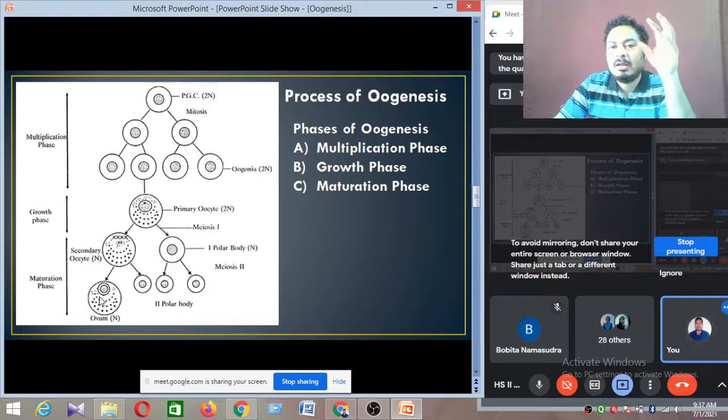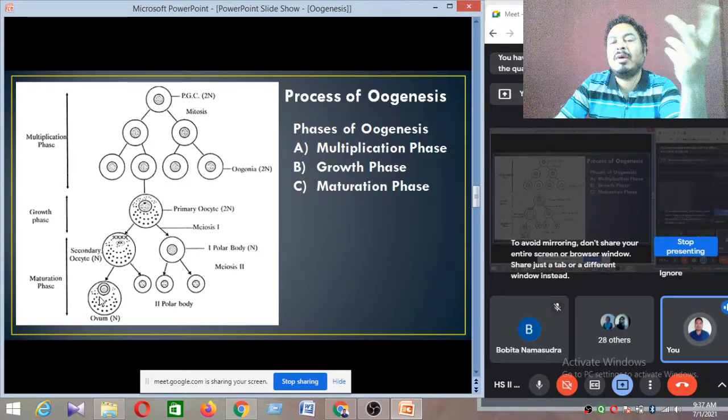From the oogenesis process, when they release the cell to the outside, they always release the secondary oocyte. The secondary oocyte gets inside the fallopian tube, and this process of the secondary oocyte becoming the ovum happens inside the fallopian tube.